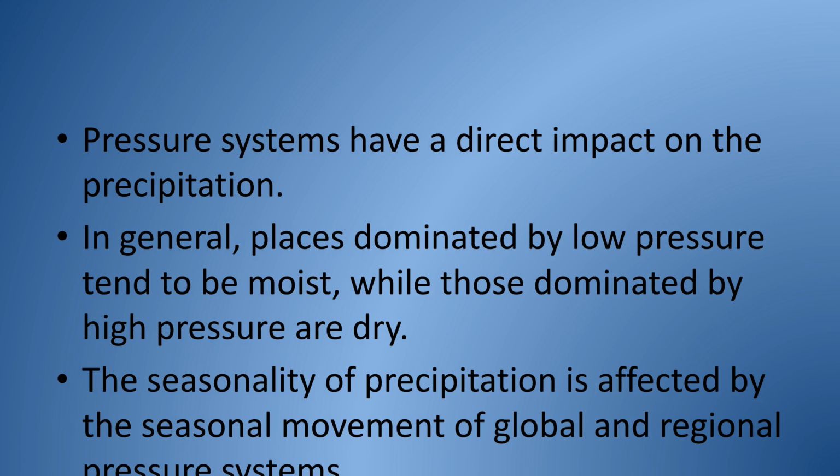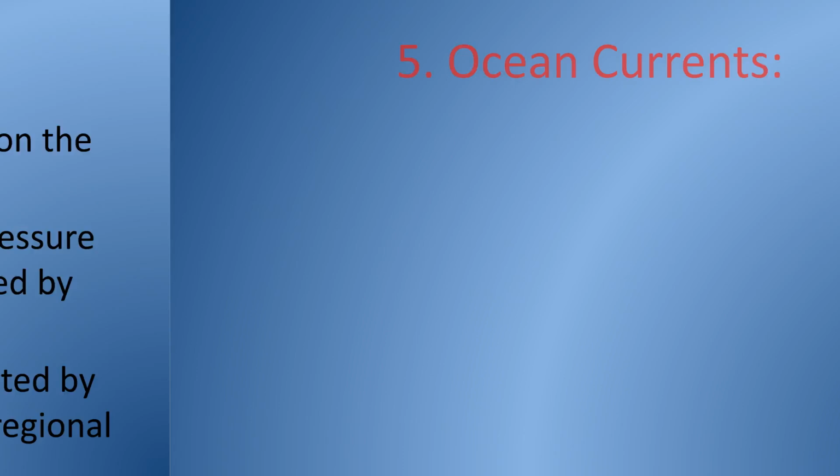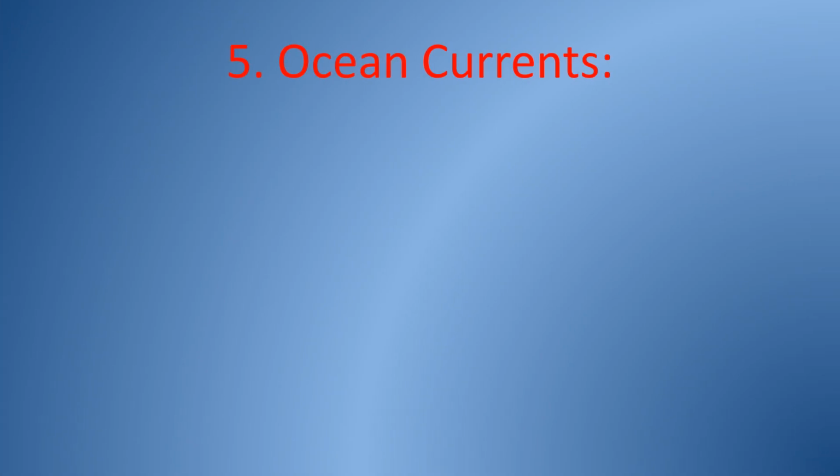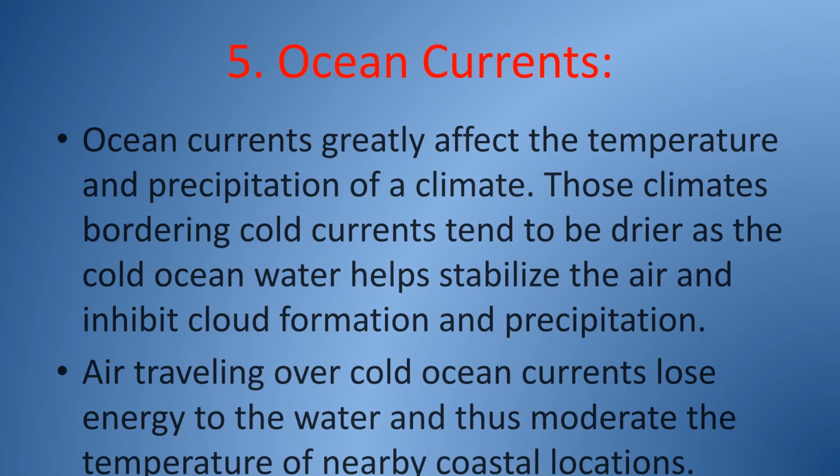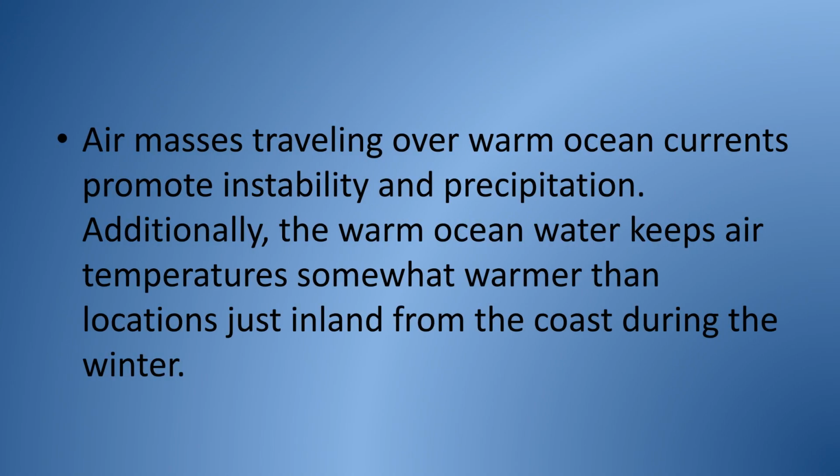Low-pressure dominated areas tend to be moist, while high-pressure areas are dry. The movement of global and regional pressure systems also influences the seasonality of precipitation. Ocean currents significantly affect temperature and precipitation. Cold currents stabilize the air, inhibiting cloud formation and precipitation. Air masses traveling over warm ocean currents promote instability and precipitation, which moderates the temperature of nearby winter air temperatures somewhat warmer in coastal areas compared to locations just inland.